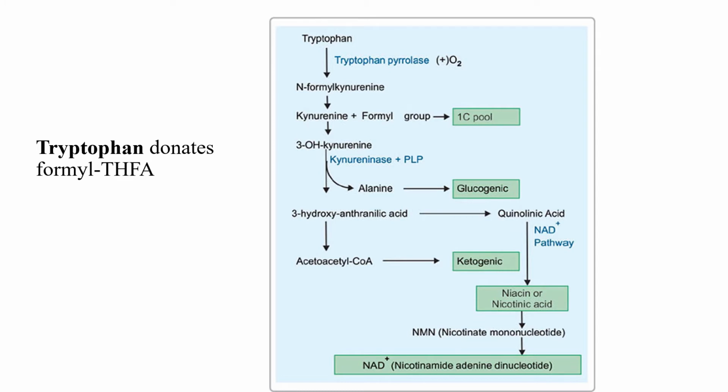Next, tryptophan donates formyl THFA. We know that tryptophan, by the action of tryptophan pyrrolase, forms N-formylkynurenine and it donates the formyl group which goes to the 1-carbon pool. So tryptophan donates formyl THFA.